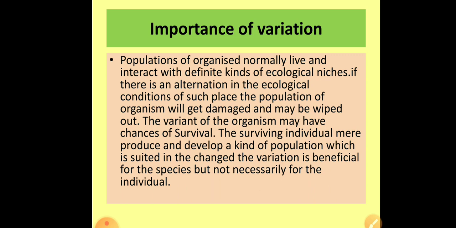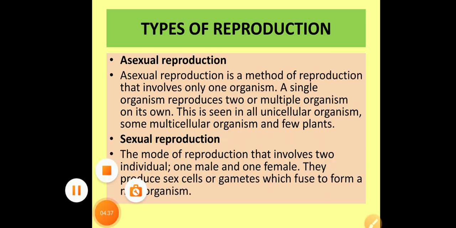Then the variant of the organism may have a chance of survival. The surviving individuals may produce and develop a population which is suited to the change. The variation is beneficial for the species but not necessarily for an individual, right?